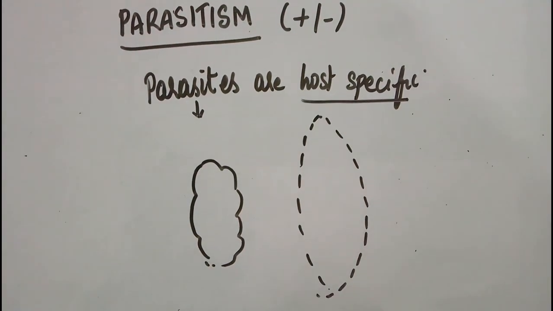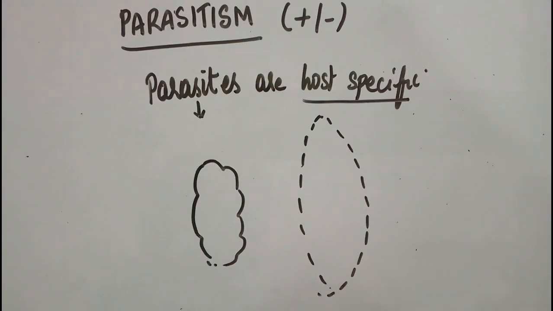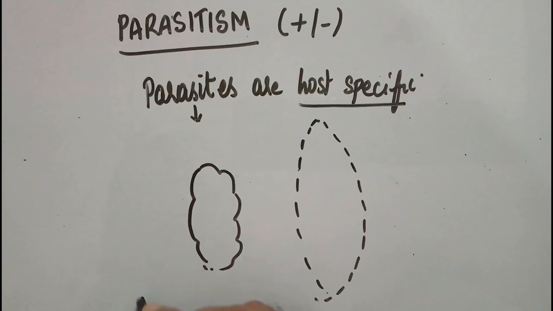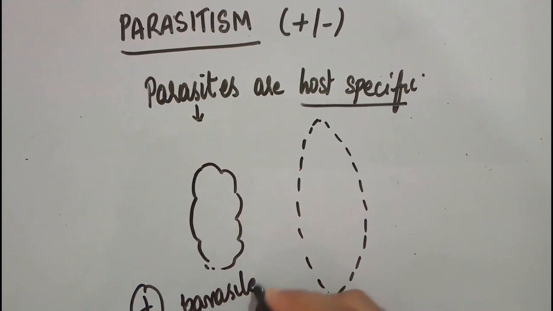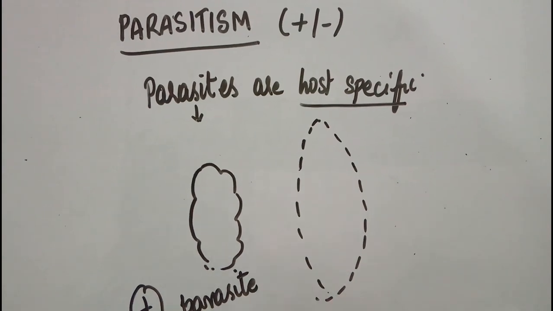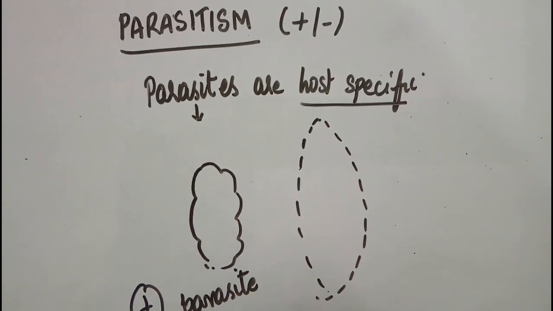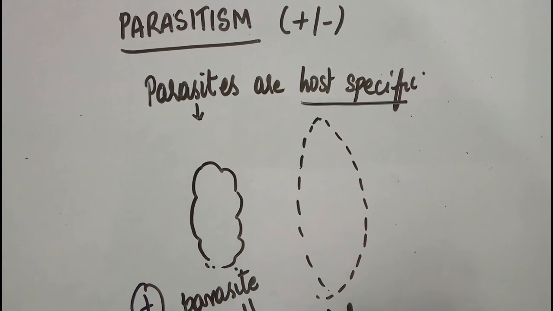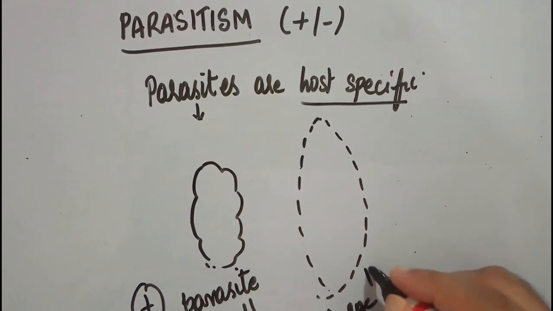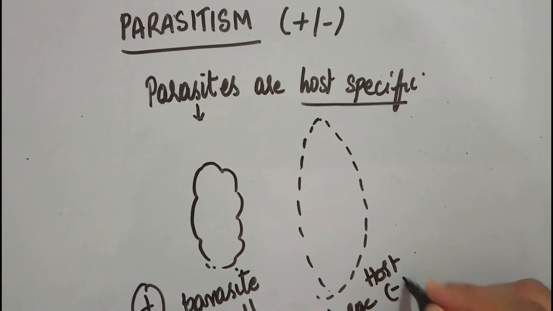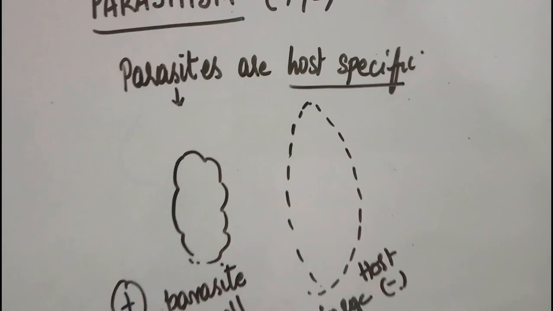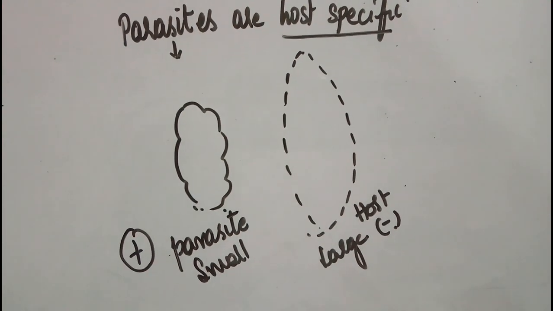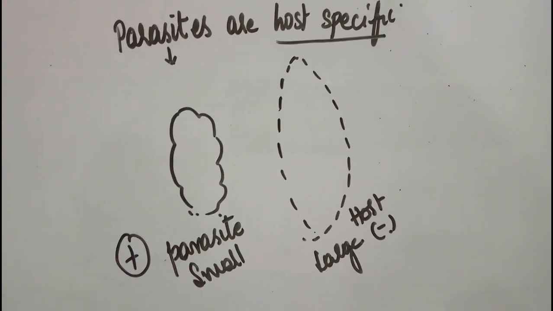So I'm writing a plus here because the parasite is getting benefited, and this large-sized host is usually getting negatively affected. It is going to get harmed, that's why I'm indicating it with a minus sign there.